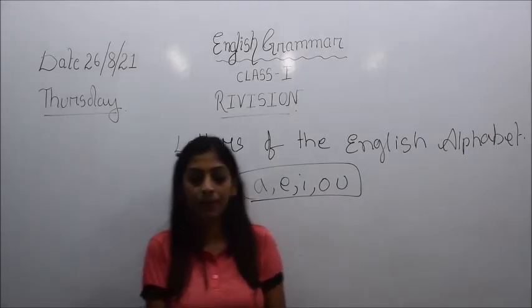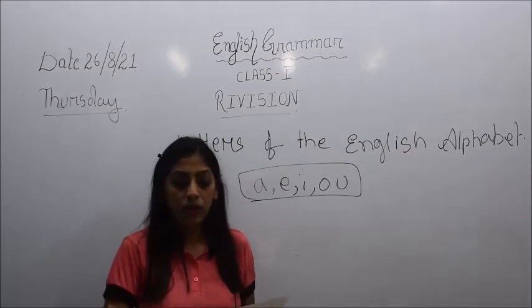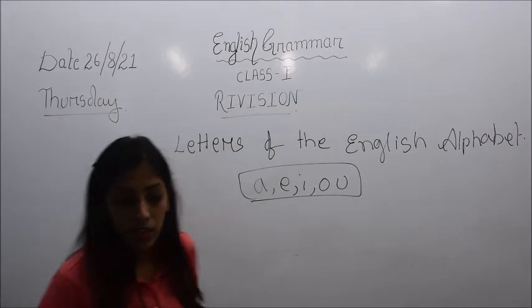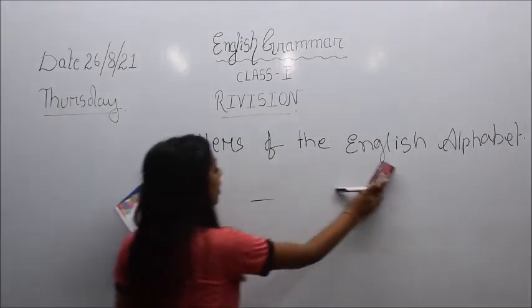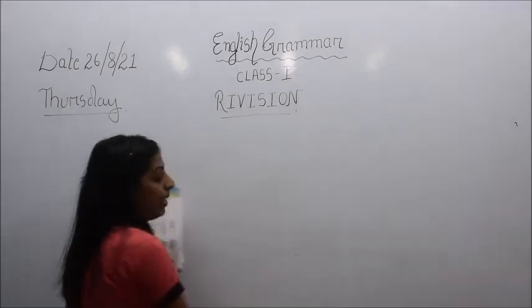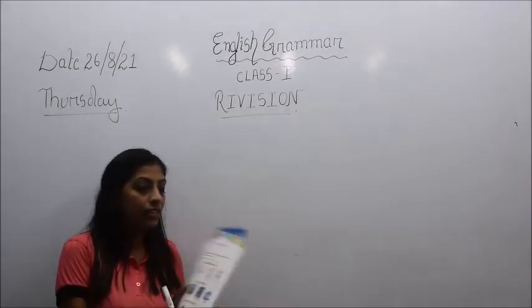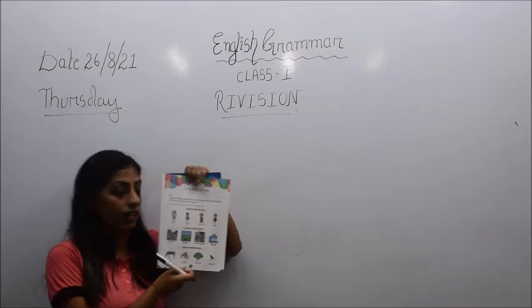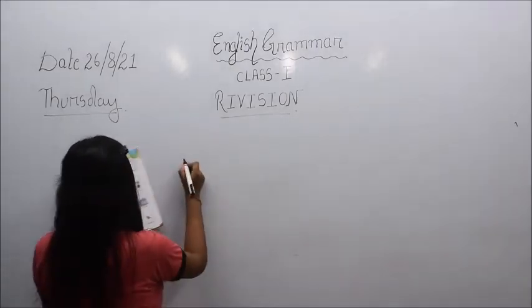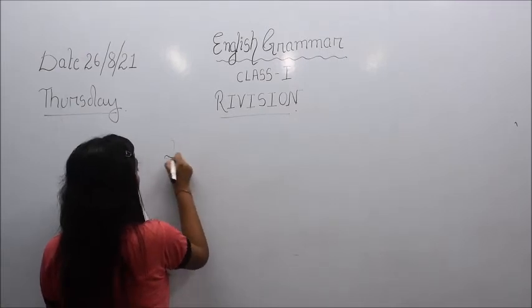Then we will see the next lesson. So children, this was all about the first lesson, that is letters of the English alphabet. Now we will see lesson number 2, which is on page number 5.